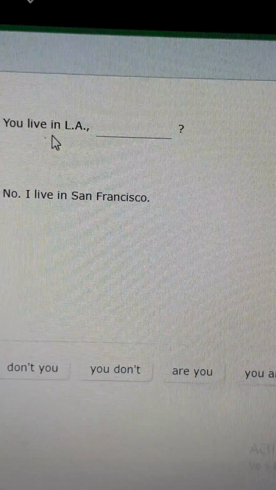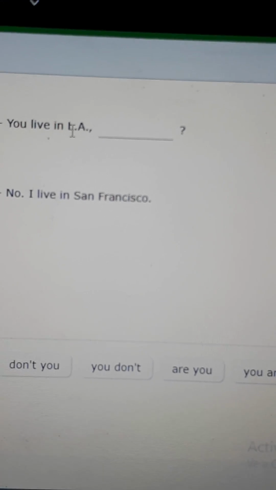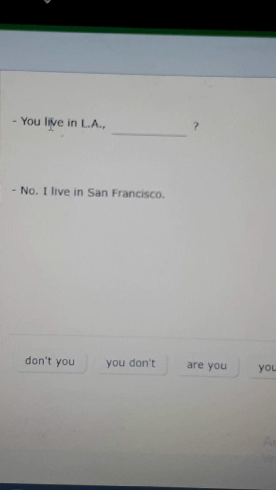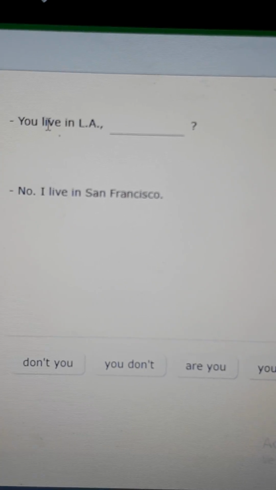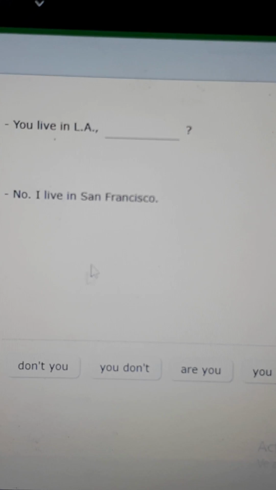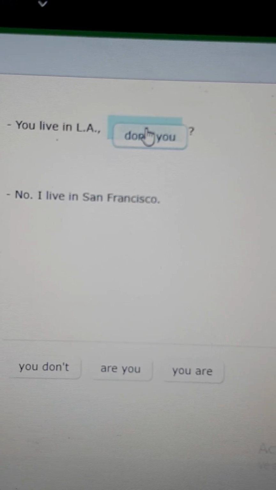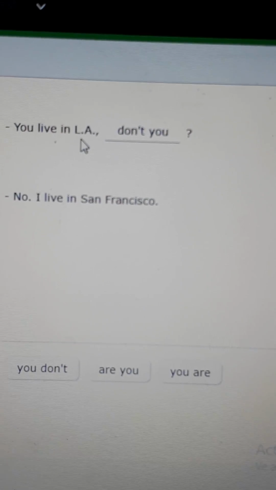Okay? And the next one, "You live in LA." "No, I live in San Francisco." You live in LA is simple present, and in simple present we work with don't or doesn't or do or does. Like this is positive, we need negative. So we need this one: "don't you?" Vives en Los Ángeles, ¿no es así?